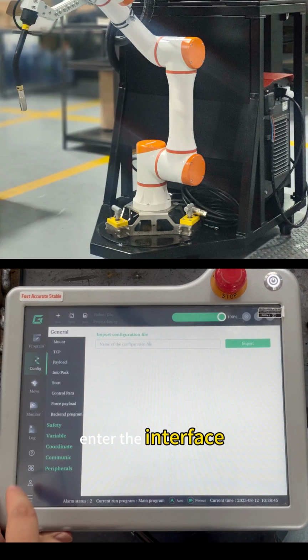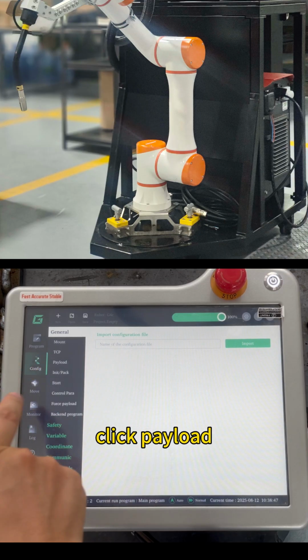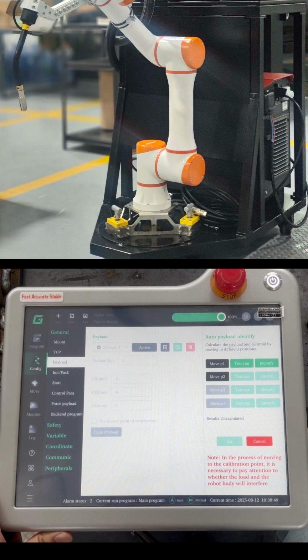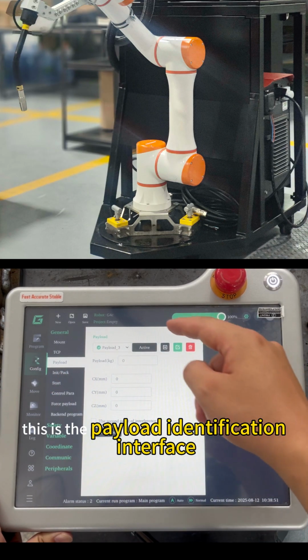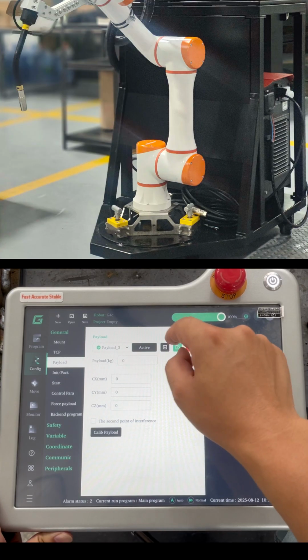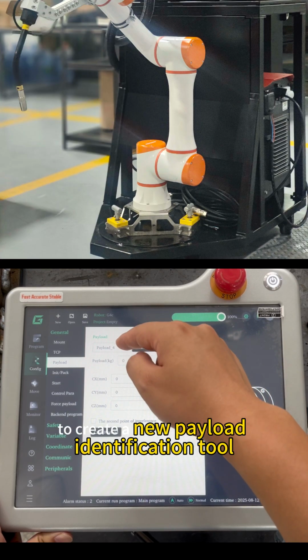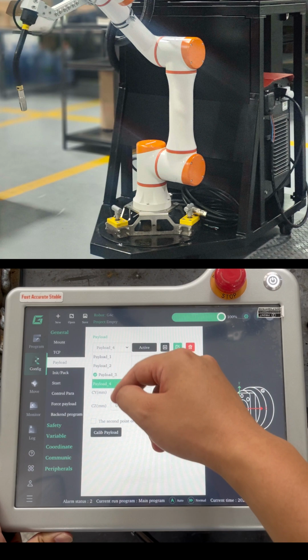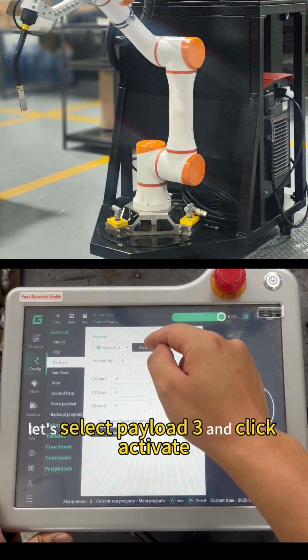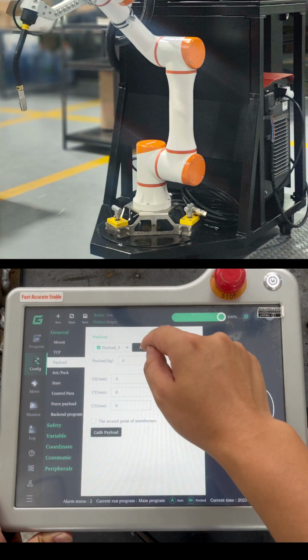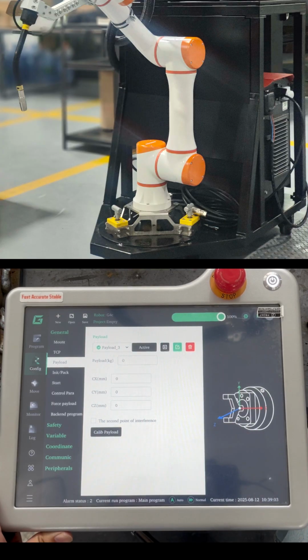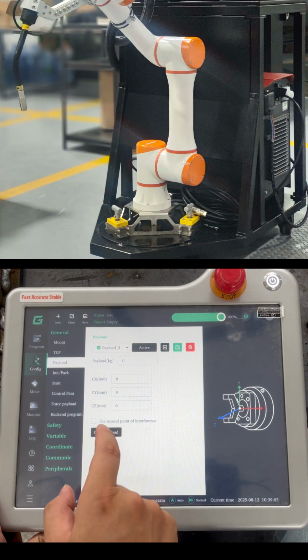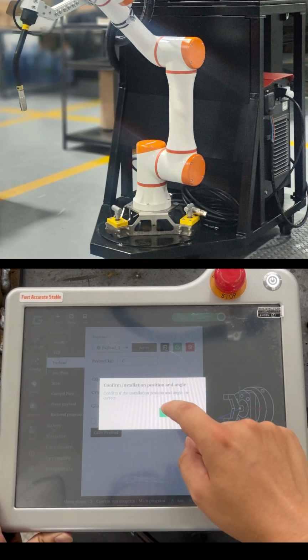Enter the interface, select Configuration, click Payload. This is the payload identification interface. Click the plus to create a new payload identification tool. Let's select Payload 3 and click Activate. Click Calculate Payload. Then Confirm.